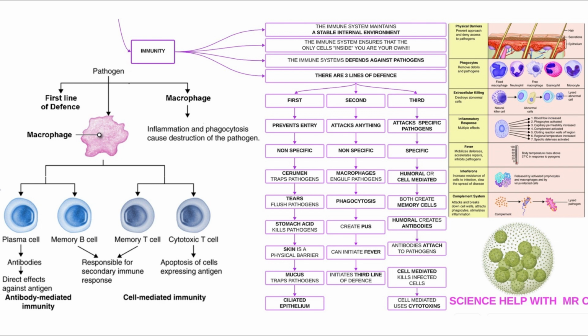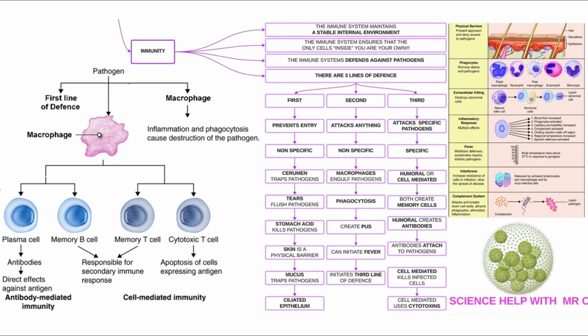And here we have a diagram that shows you that the pathogen first encounters the first line of defense, and if it bypasses this first line of defense, it can be attacked by a macrophage. And the macrophage causes inflammation and destroys the pathogen through phagocytosis. But the macrophage is needed to initiate the third line of defense.